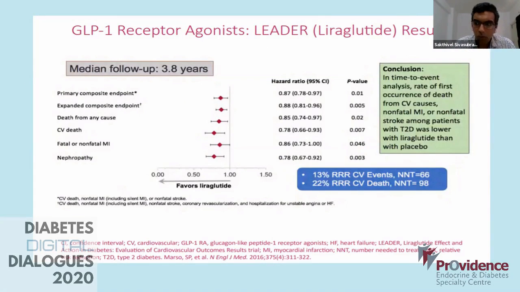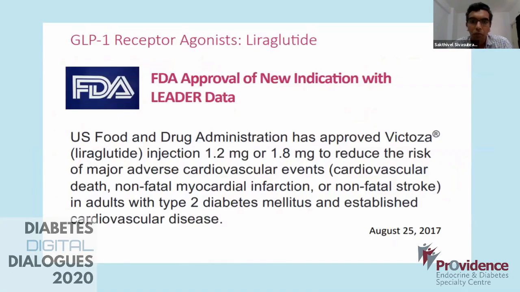So the consensus was more in favor of liraglutide, and thereby it gave the FDA an opportunity for a new approval for liraglutide based on the LEADER trial, where they have given an approval for 1.2 and 1.8 to reduce the risk of major adverse cardiovascular events, MACE, in adults with type 2 diabetes and established cardiovascular disease.